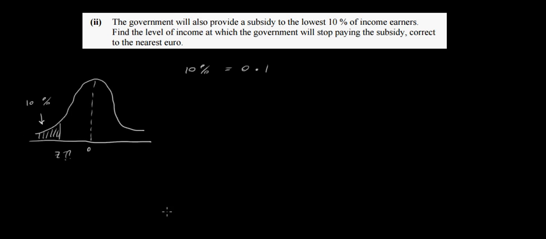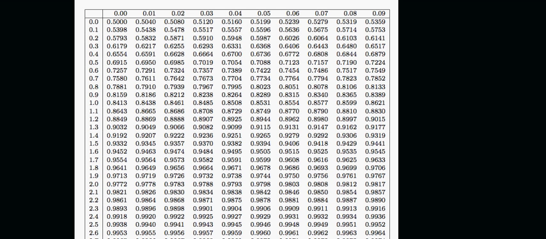So what we do is we look up our table here again, and we look for 0.1. These are probabilities in here, so we've got to find 0.1 in here somewhere. Now, the nearest we can get to 0.1 is actually this figure here, 0.8997. It's very close to 0.1 in terms of our actual percentage.